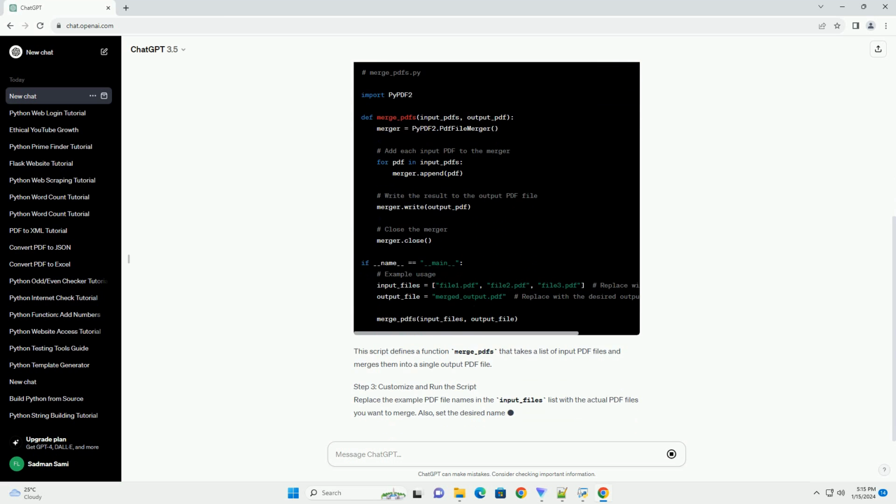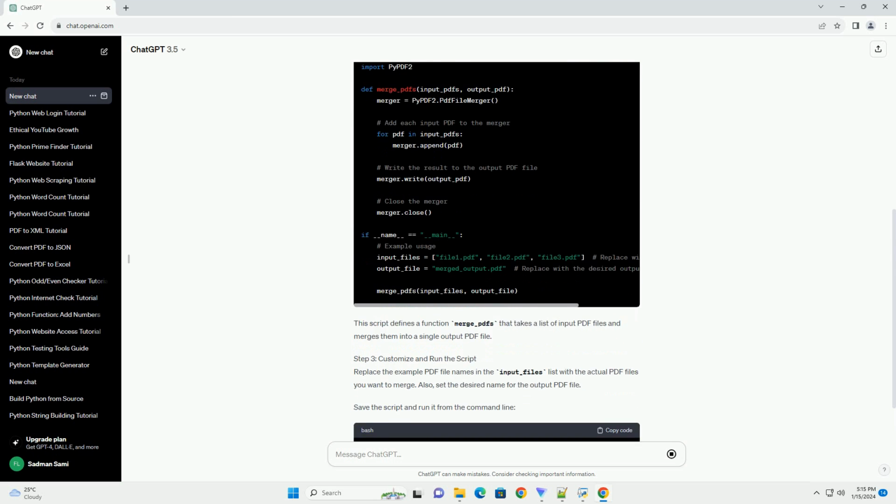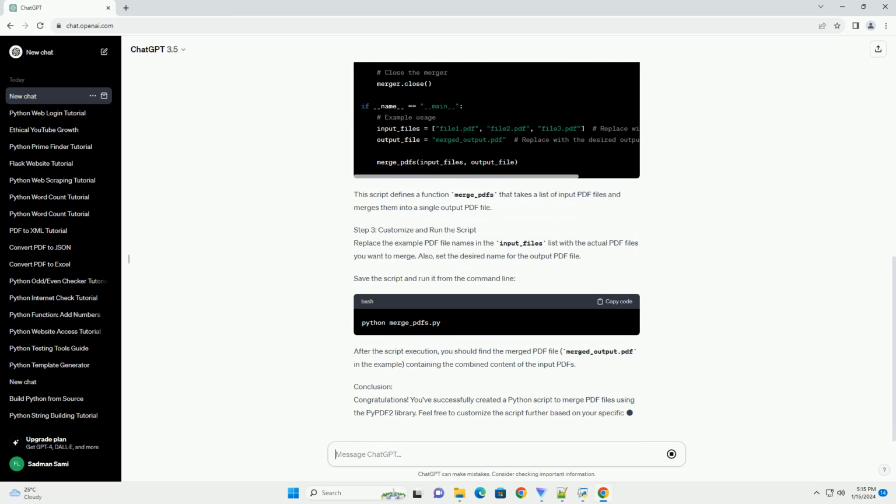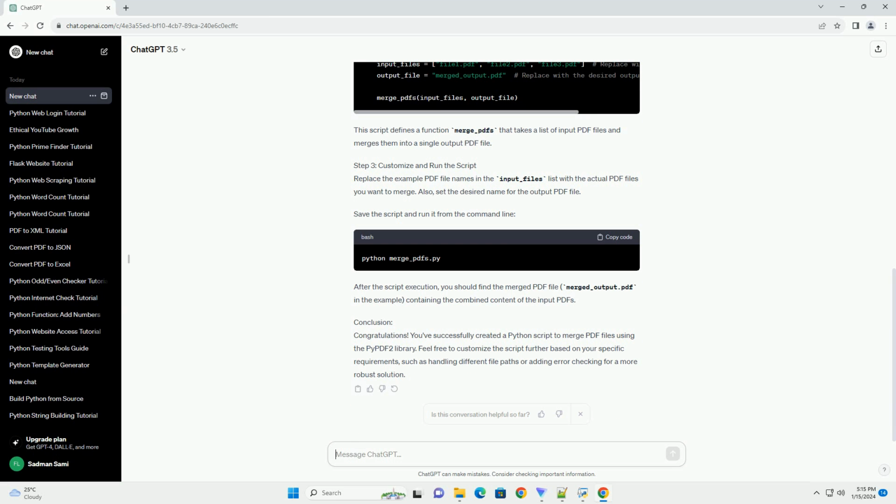Step 1. Install PyPDF2 library. Before we start, make sure you have the PyPDF2 library installed. You can install it using the following command.